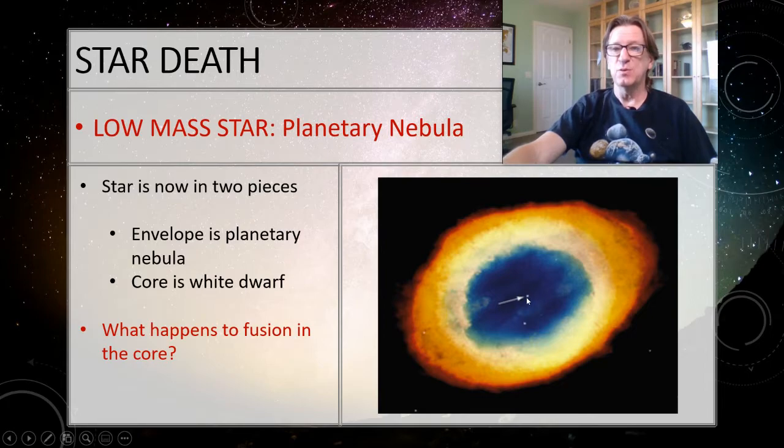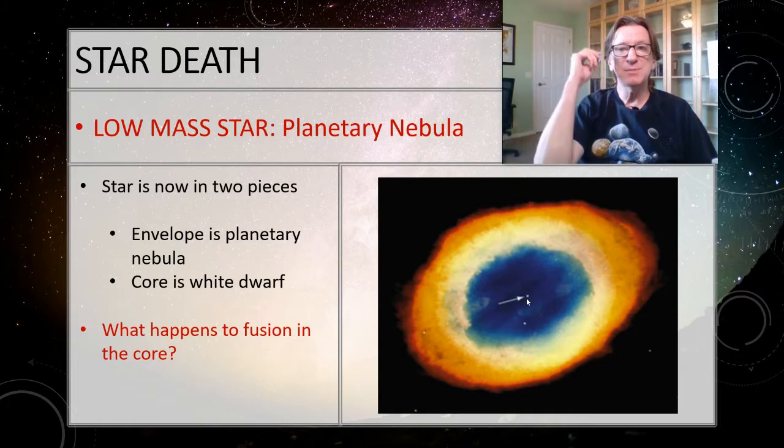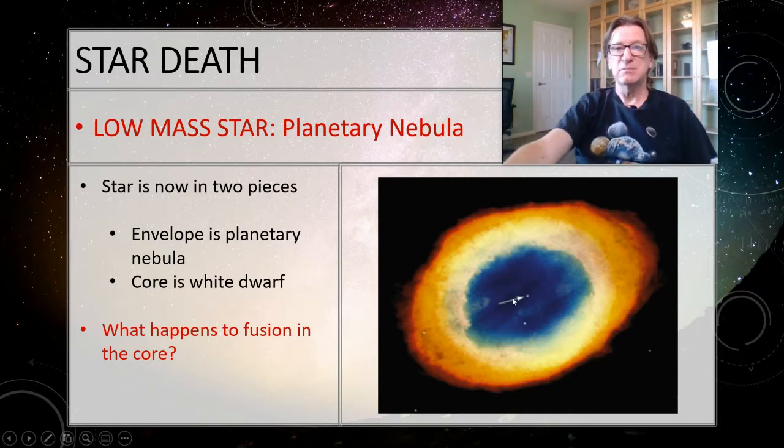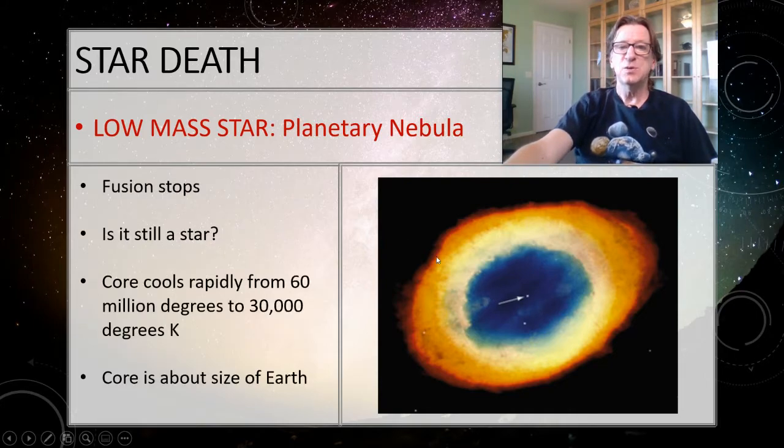And you ran into some classifications with that before. It's white, which tells you it's really, really hot. But let's think about this. This core was at 60 million degrees when it was fusing. Is it fusing now? There's nothing squeezing it. The fusion stops almost instantly, in astronomical terms anyway. So is it still a star?